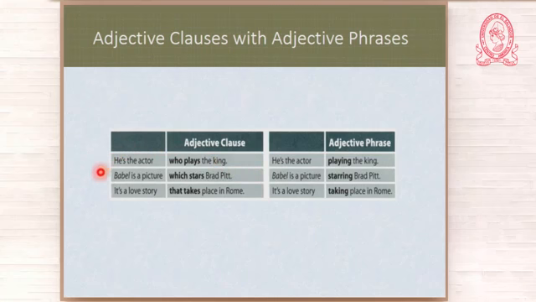And the last one, it's a love story that takes place in Rome. Okay, what do I do if I want to change from an adjective clause to an adjective phrase? I omit the relative pronoun working as the subject, I keep the verb, but I put it in the ing form. So I say, it's a love story taking place in Rome.